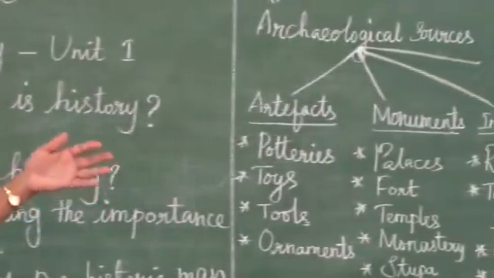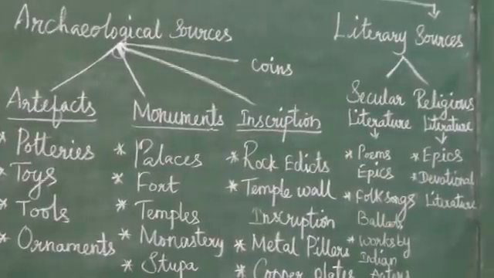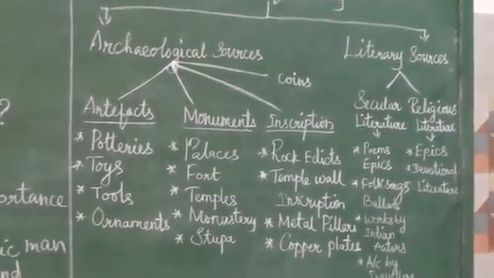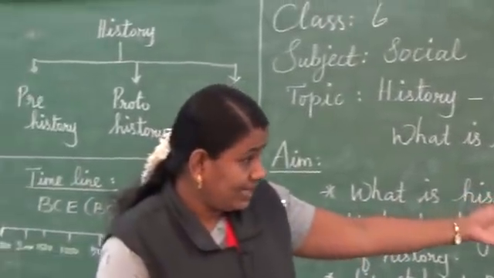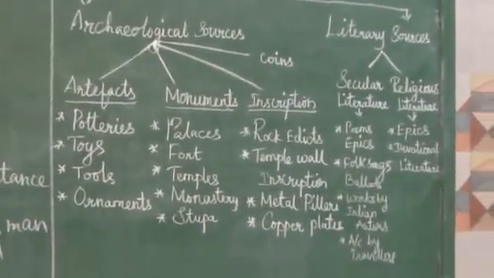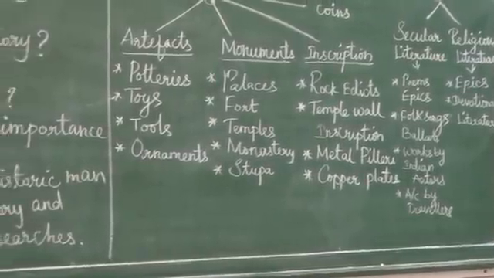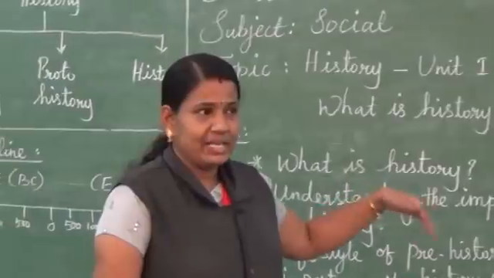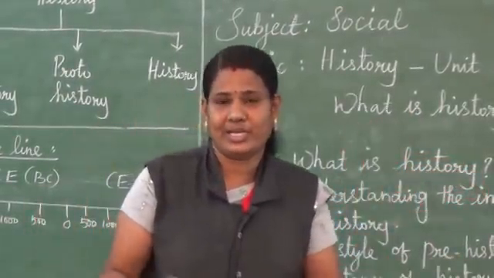Artifacts, monuments, inscriptions, coins, secular literature, religious literature, cave paintings, rock paintings, all these things are very important too. Foreign travelers also play a vital role in constructing and reconstructing history, because only by the sources can we construct a new history.